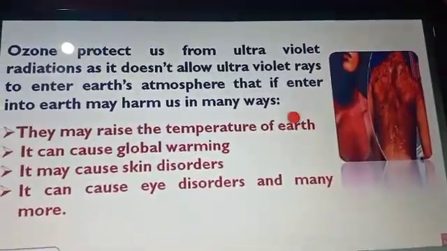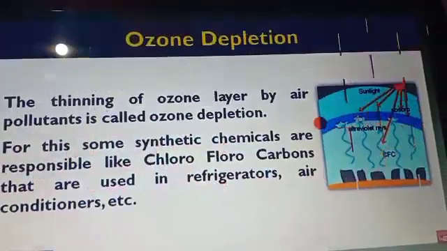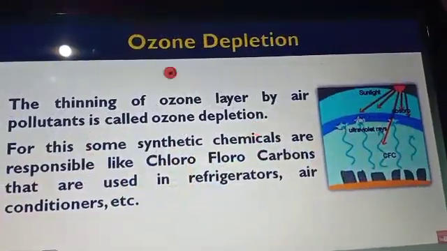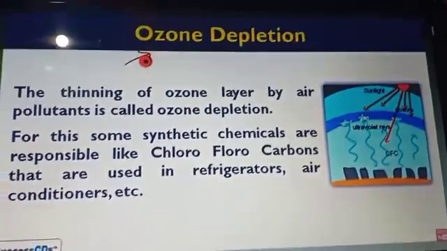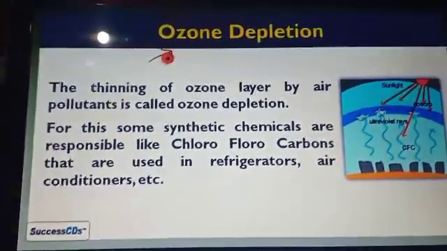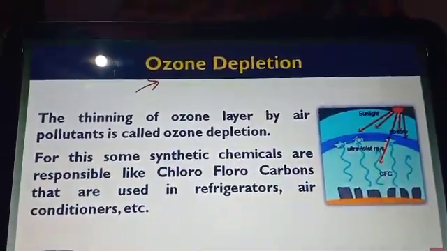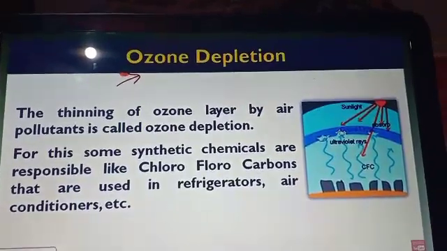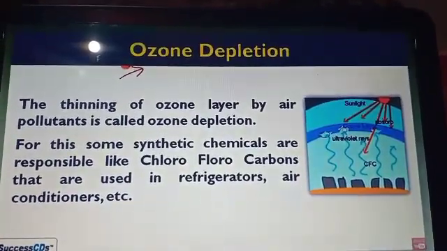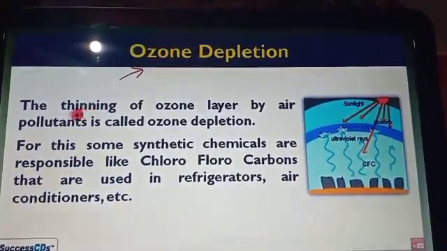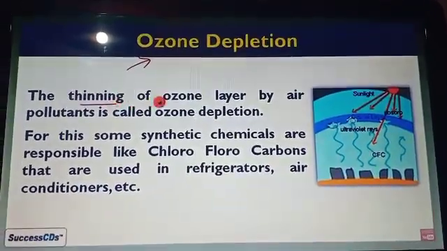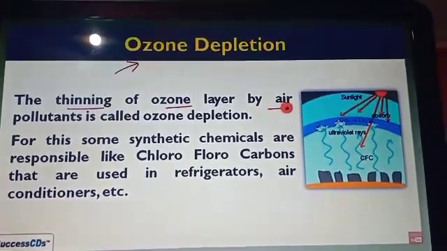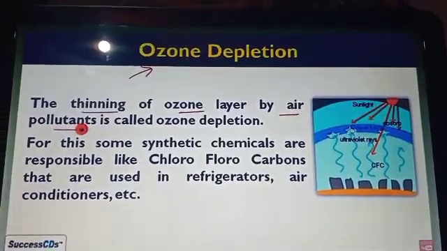Now the next one is ozone depletion. What is the meaning of ozone depletion? Ozone depletion means the thinning of the ozone layer by air pollution, and that is called ozone depletion.